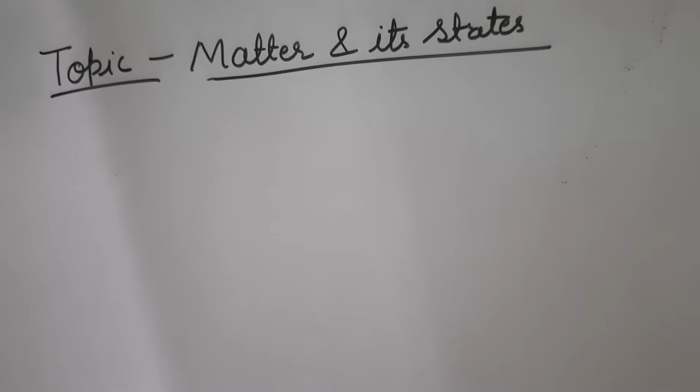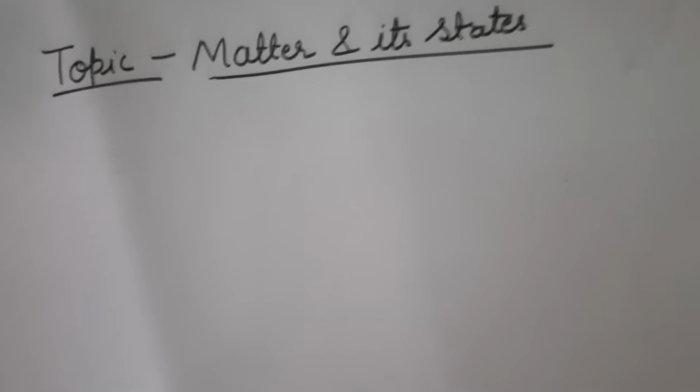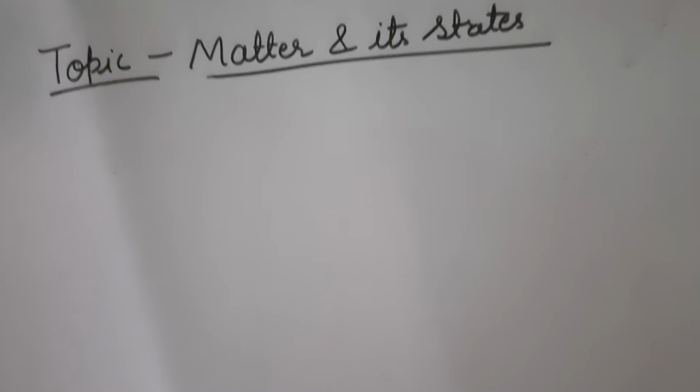Okay students, in this video we are going to study our lesson, matter, and the topic, matter and its states. As we all see, there are many things around us such as table, chair, books, notebooks, lunchbox, bottle. And we see a lot of animals around us: cat, dog, cow, buffalo.